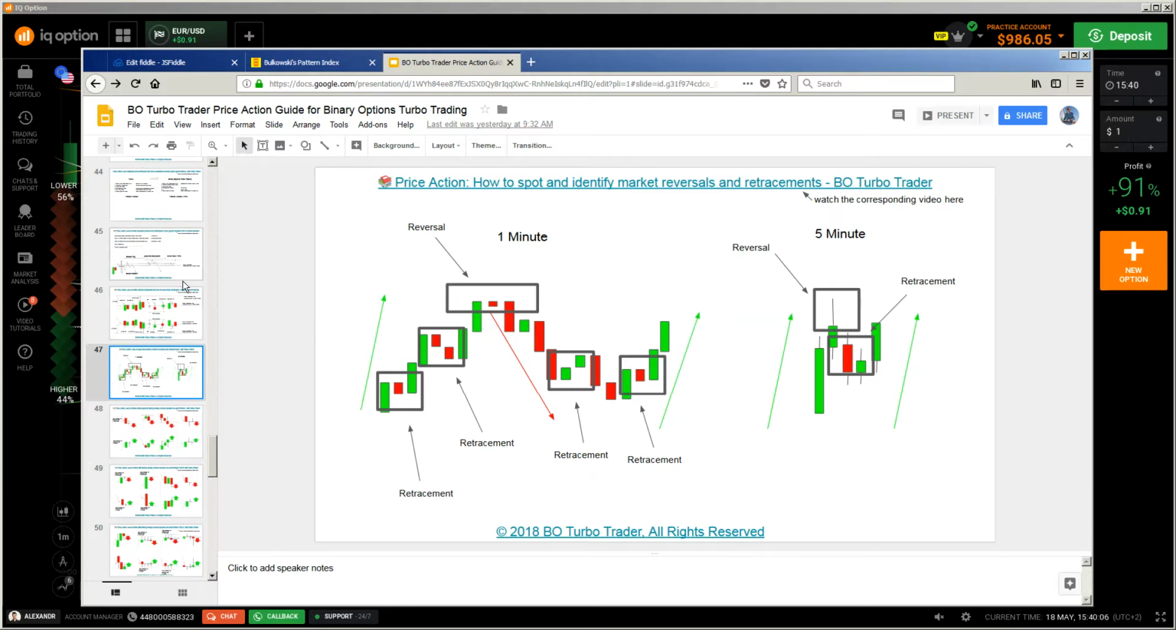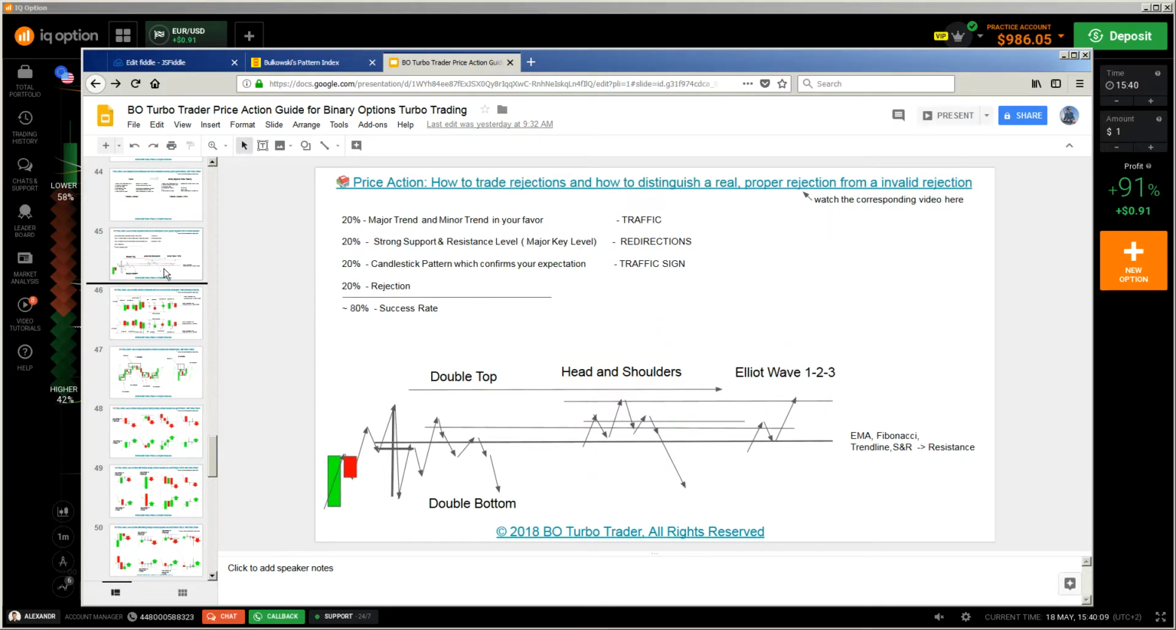And the most important of all the things which I have explained in the ebook is the 4 keys: the trend, the key level, the candlestick pattern, and the rejection.